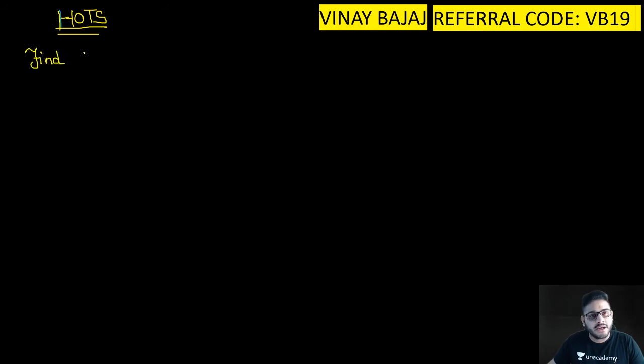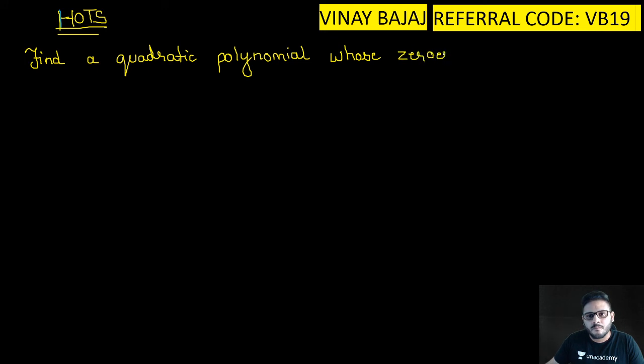Find a 3-mark HOT question. Find a quadratic polynomial whose zeros are 1 and -3, full stop.